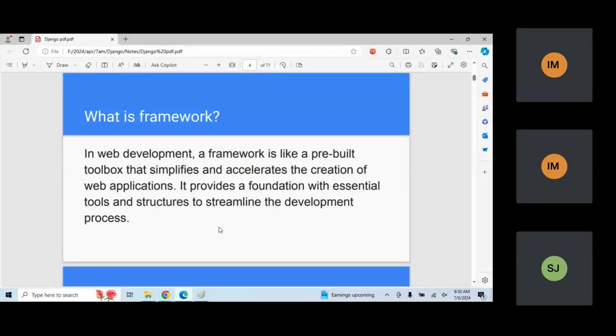In web development, a framework is like a pre-built toolbox that simplifies and accelerates the creation of web applications. There are front-end frameworks and back-end frameworks. Simply put, it provides you a foundation with essential tools and structure to streamline the development process. Whatever I want to develop or create, I can do very fast and very easily using those frameworks, because ready-made, pre-built things are available for you.